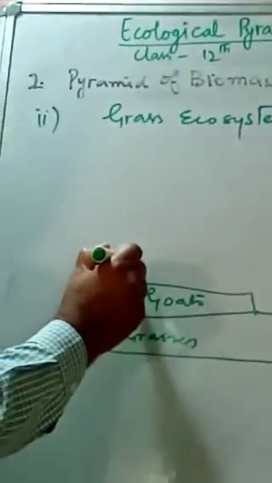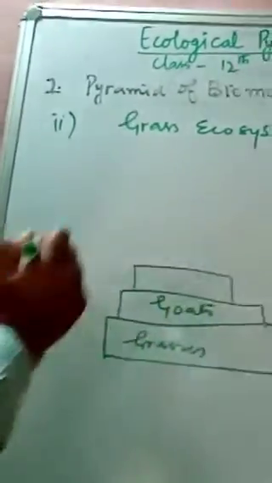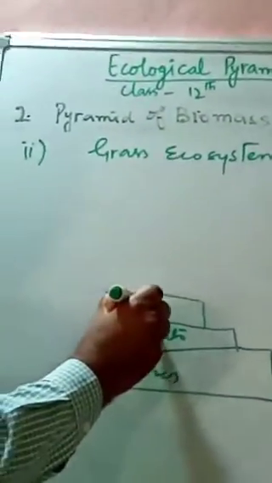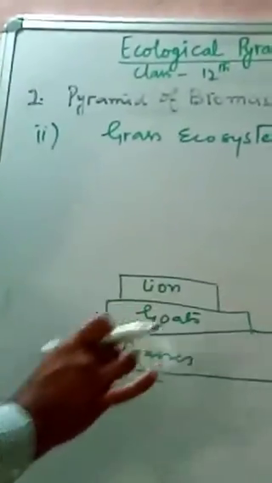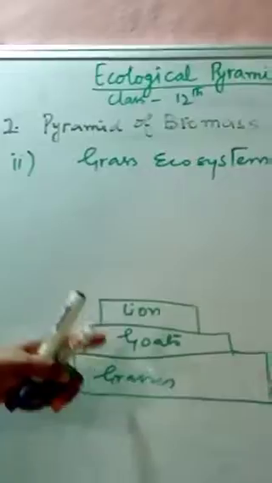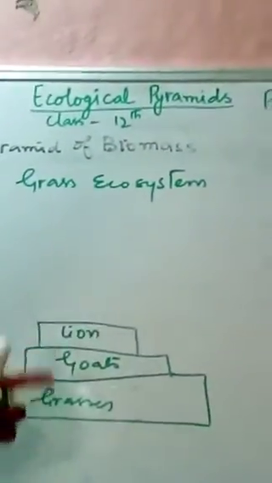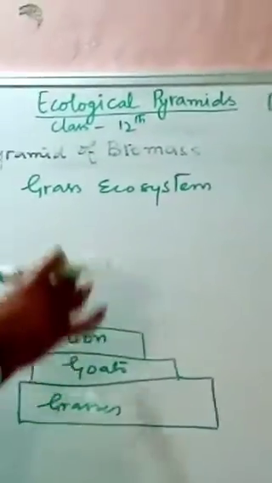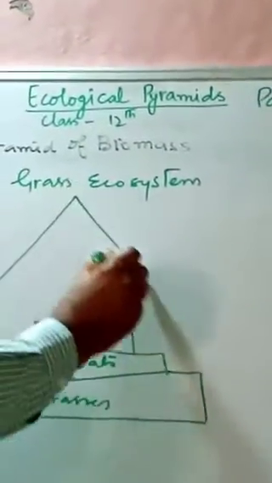Now these goats are eaten up by the lion. Now when we look at the biomass of the lion, though they are less in number, their biomass is less than that of these goats or deer or rabbits. So in the terrestrial ecosystem, we will get a pyramid like this.